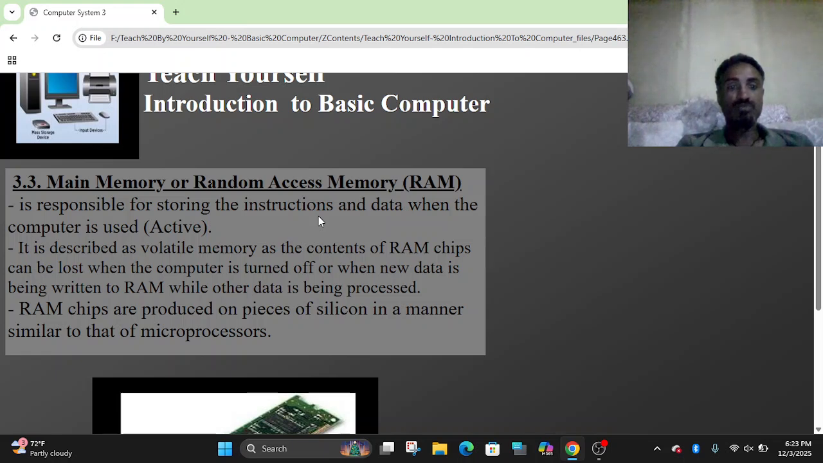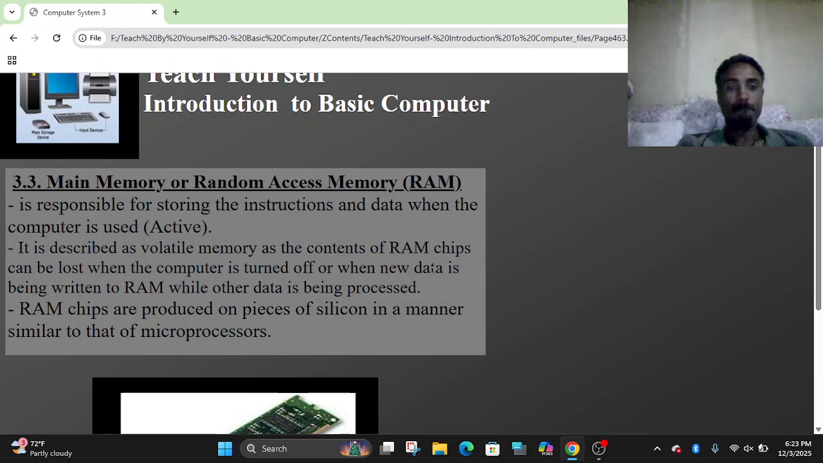When we open a specific software, again, the RAM stores it temporarily. It is a working memory, responsible for storing instructions and data when the computer is used or active. This is described as volatile memory, as the content of RAM chips can be lost when the computer is turned off or when new data is being written to RAM while the data is being processed.